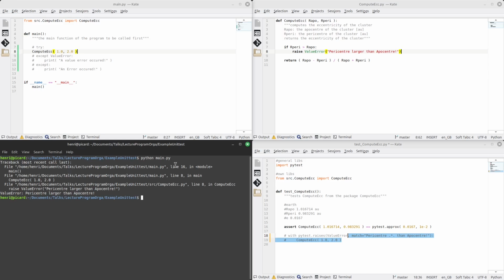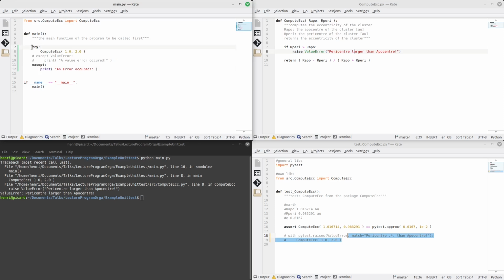And we see that we indeed get an error here. And we get a value error as defined here. And we get the error message that we defined here. We can, if we have this kind of error, also include some error handling. So what does that look like? Well, let me comment in this part again.